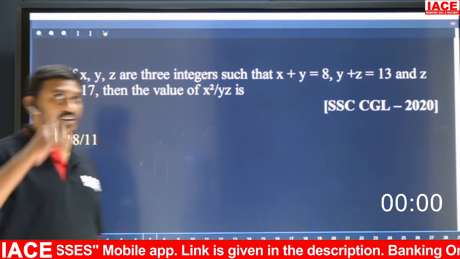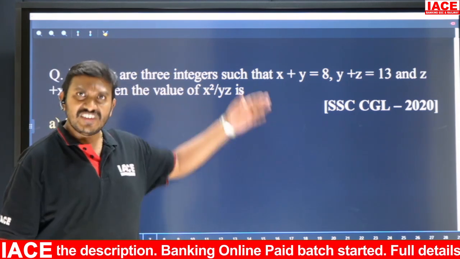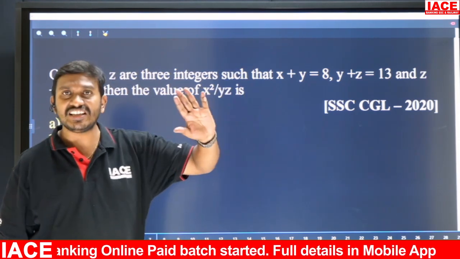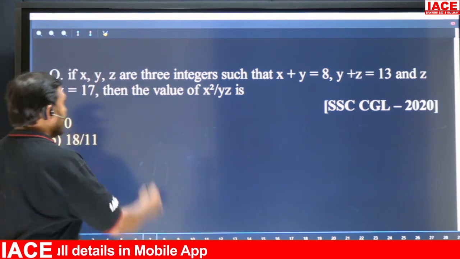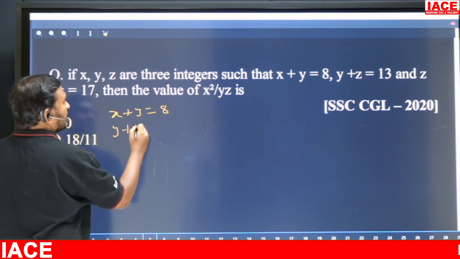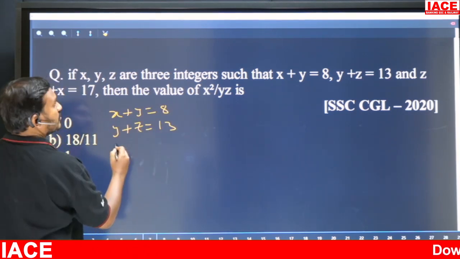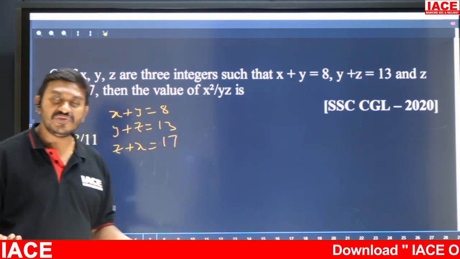Okay, right. Again, algebra question. Simple question. Why I'm giving 45 seconds for solving is that there is no logic at all. Only 3 equations we have to solve. Other than that, nothing is there. See, x plus y equal to 8, y plus z equal to 13, and z plus x equal to how much? 17. So by using these 3 equations we have to solve x, y, z.